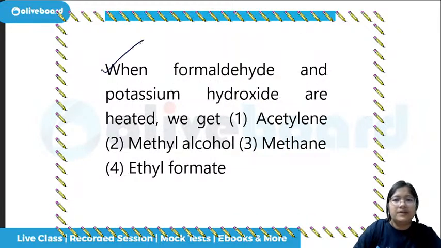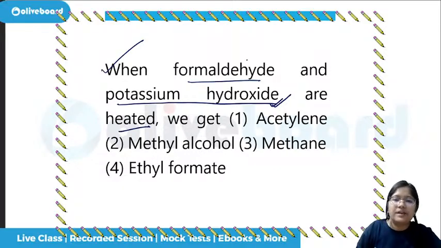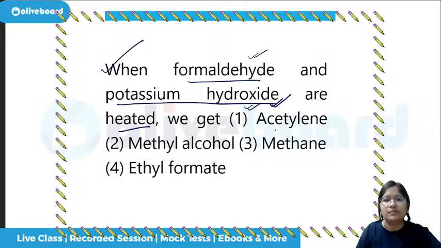When formaldehyde and potassium hydroxide are heated, we get what? This also was in the last class itself. If there is one aldehyde component and there is potassium hydroxide, we get what?